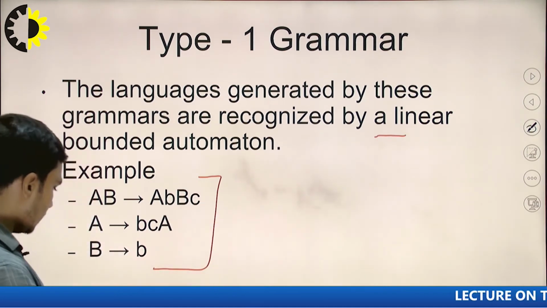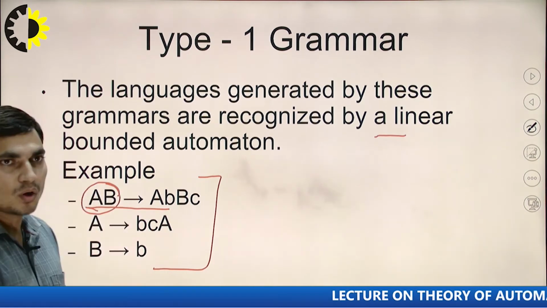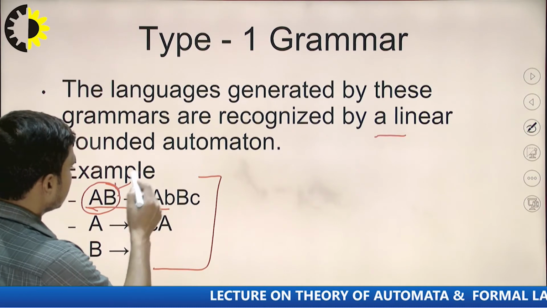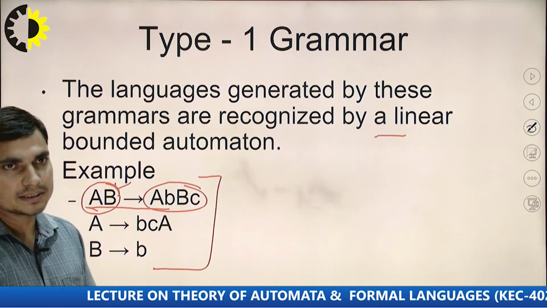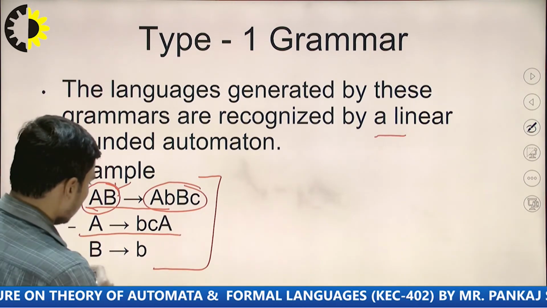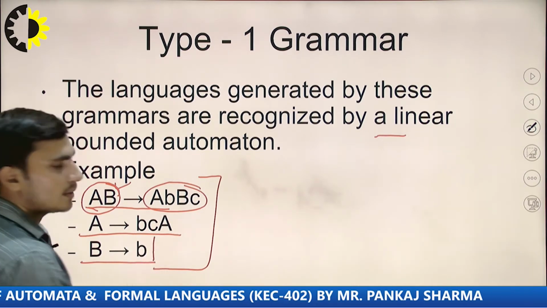So you can see here that on the left hand side we are having a certain string of non-terminals, and on the right hand side we are having a string of non-terminals and terminals. Similarly you can see in the second and the third production rules, these are the same production rules we have discussed for regular grammar.